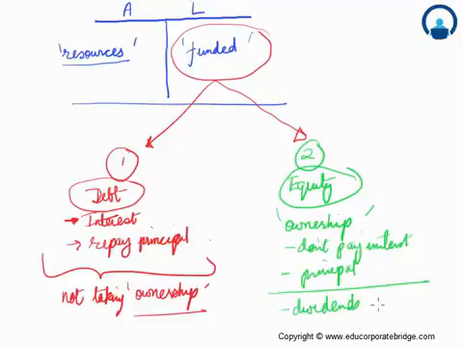Dividends are nothing but a share out of the profit, and they also get a share of the upside or downside. So I'll discuss each of them one by one: share upside, share downside, and dividends.